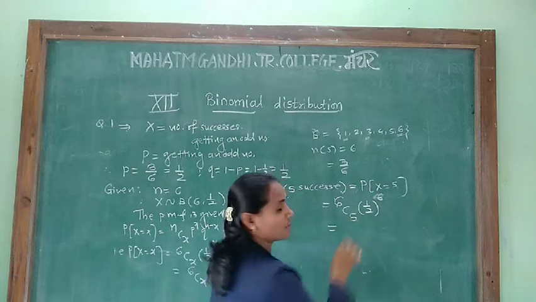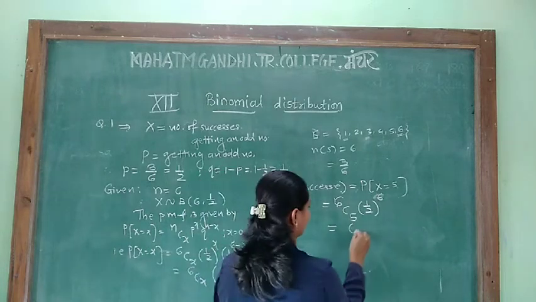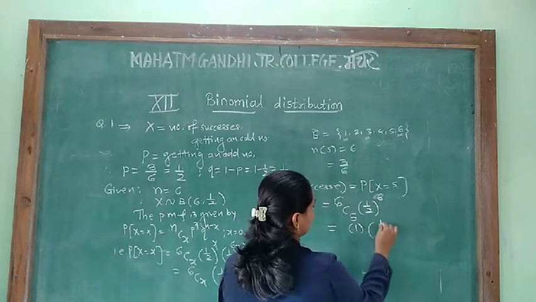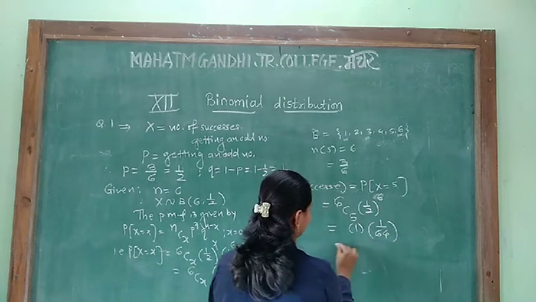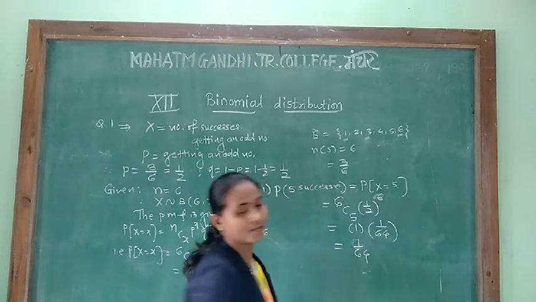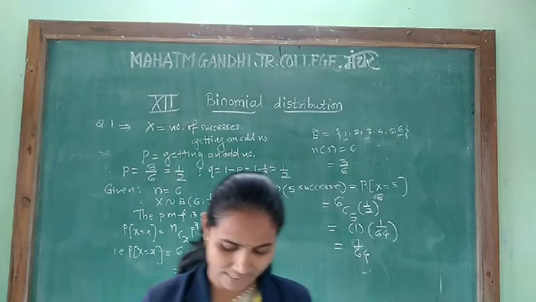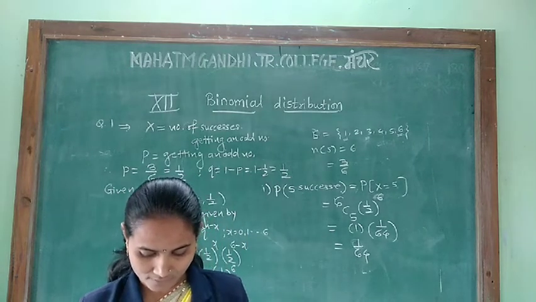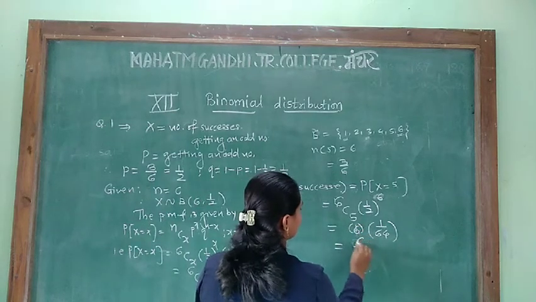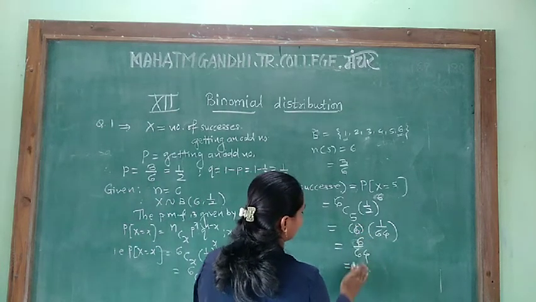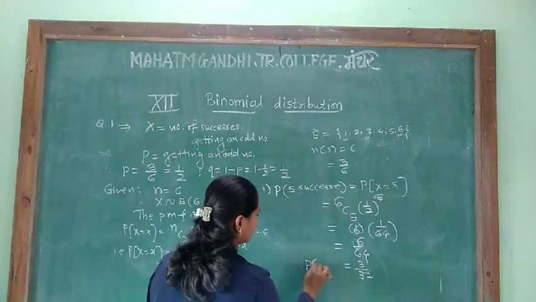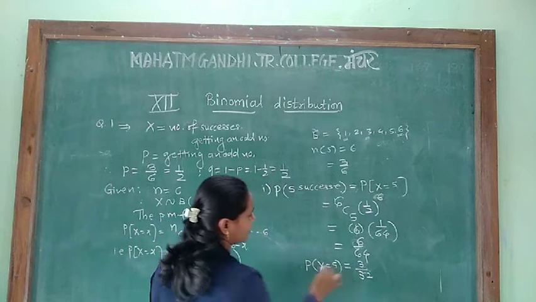And we know 6 combination 5 is the same as 6 combination 1, and 1/2 raised to 6 means 1/64. 6 combination 5 is now 6, into 1 it is 6, hence it is 6/64. If we divide this, then we get 3/32. That is the probability of getting 5 successes.